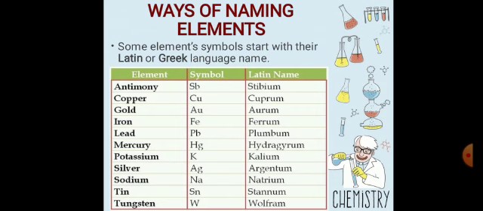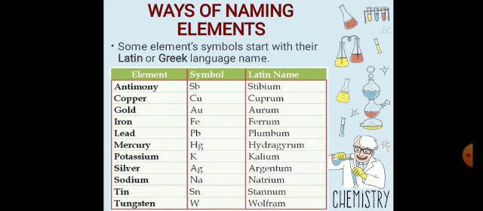Copper is Cu, derived from its Latin name cuprum. Gold's symbol is Au, Latin name aurum.